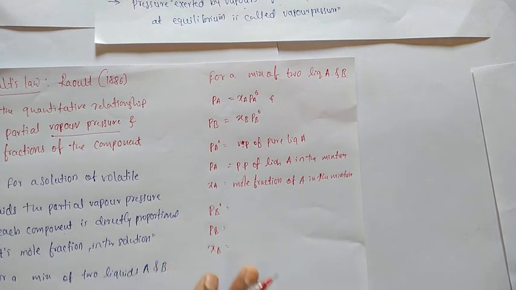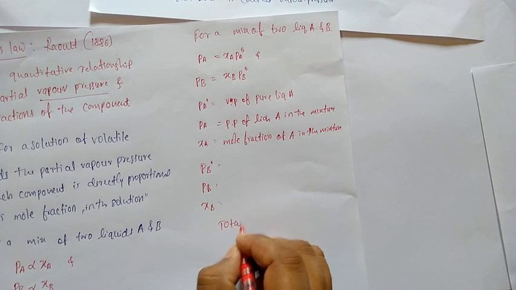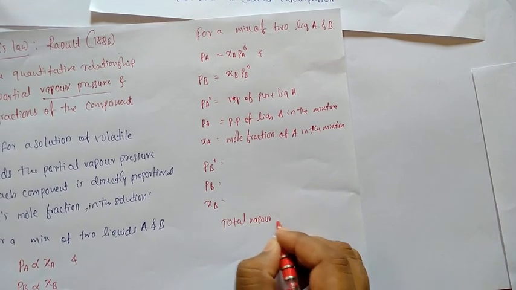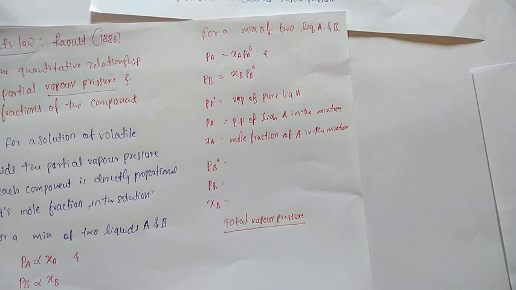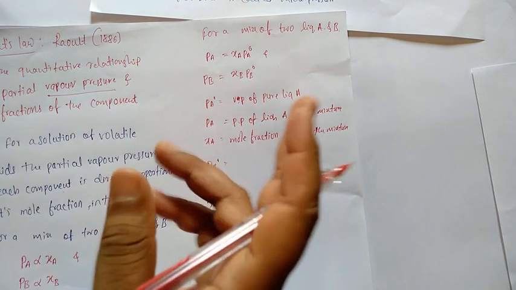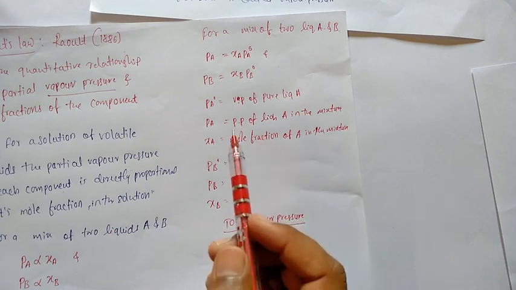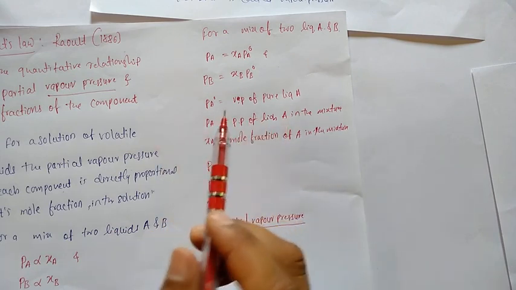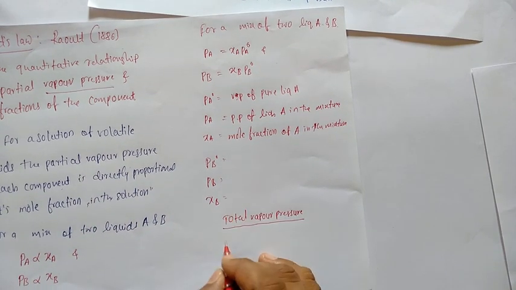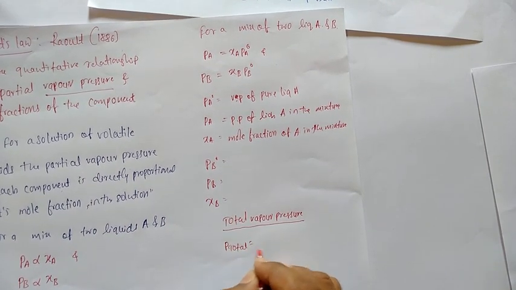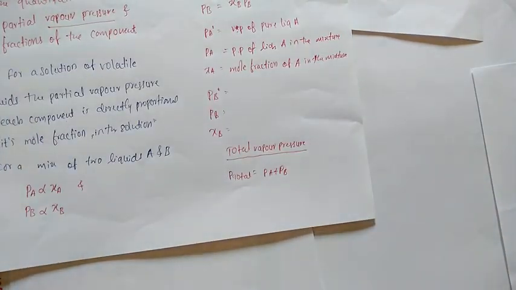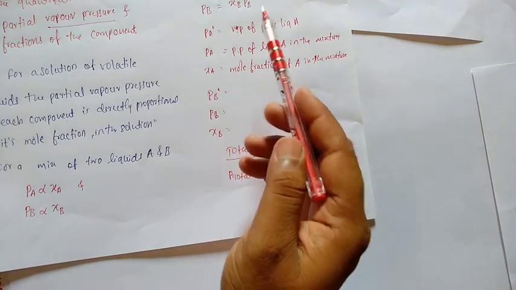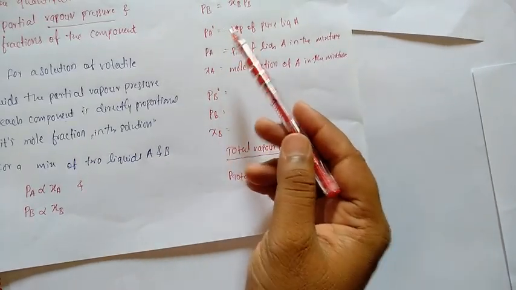Okay, so total vapor pressure, you can write. Total vapor pressure means, according to Dalton's law of partial pressure, the total vapor pressure over the solution phase in the container will be the sum of the partial pressures of all the components in the solution. Means P total is equal to PA plus PB. Substitute the values of PA and PB.